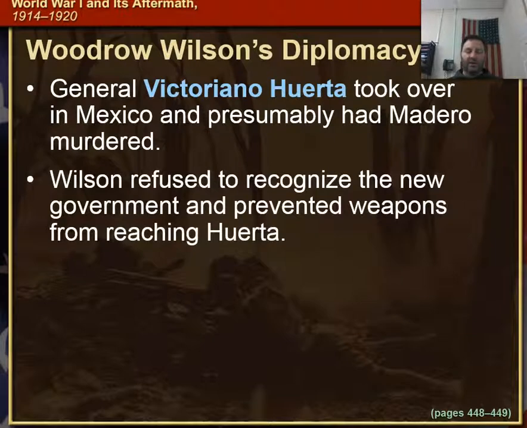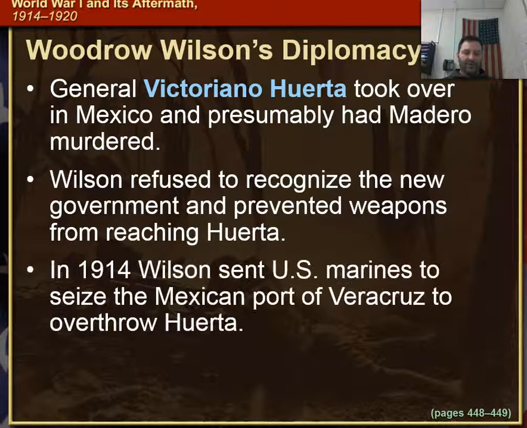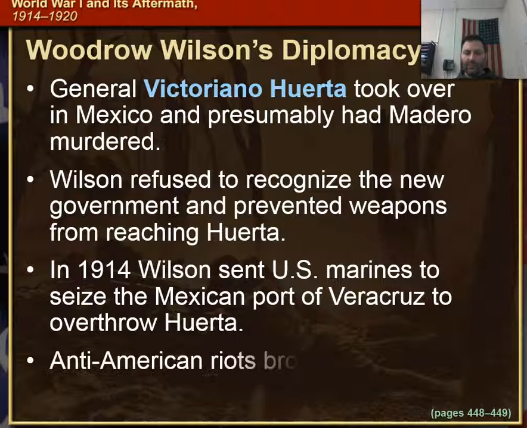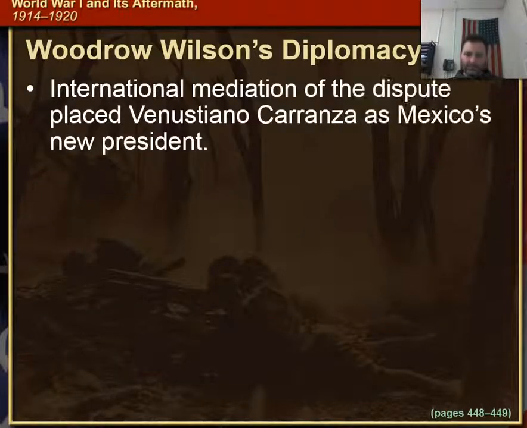Wilson refused to recognize the new government and prevented weapons from reaching Huerta. In 1914, Wilson sent U.S. Marines to seize the Mexican port of Veracruz to overthrow Huerta, which set off anti-American riots throughout Mexico. International mediation of the dispute placed Venustiano Carranza as Mexico's new president.